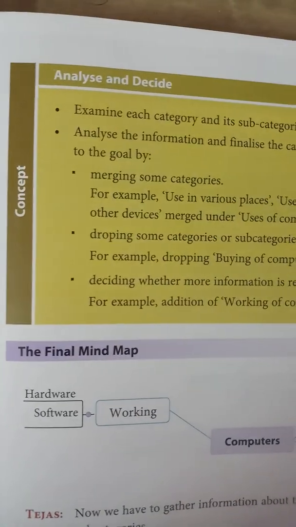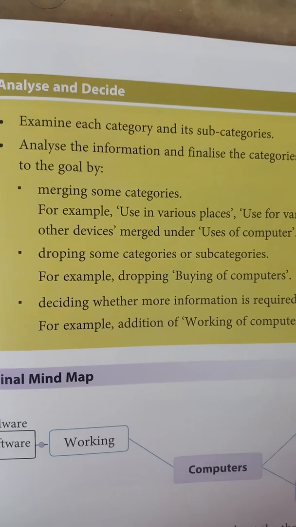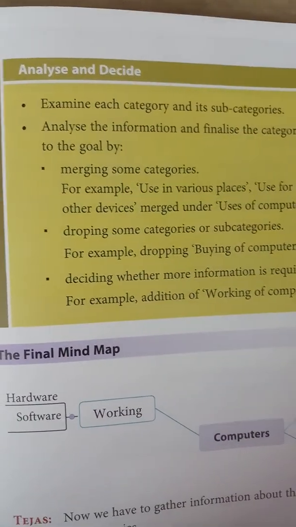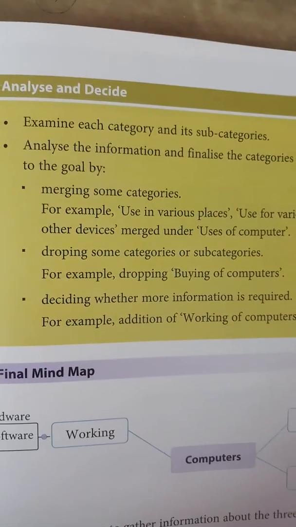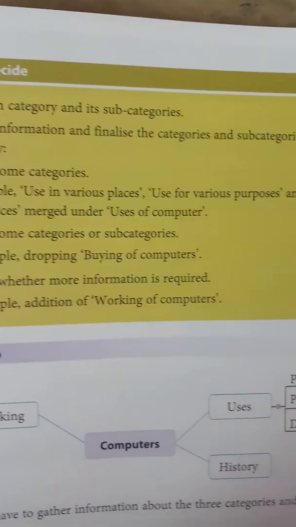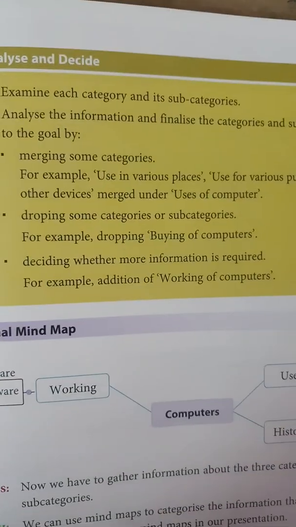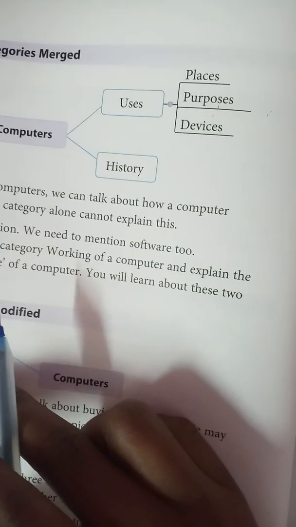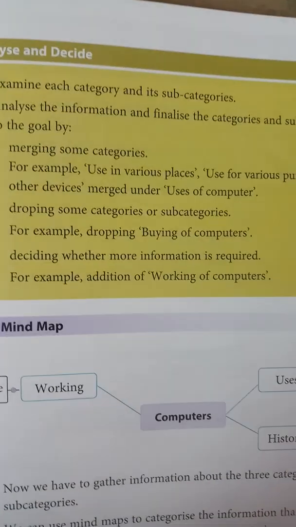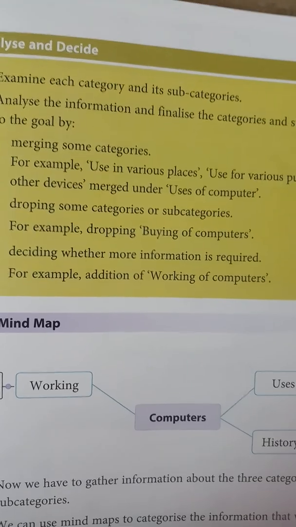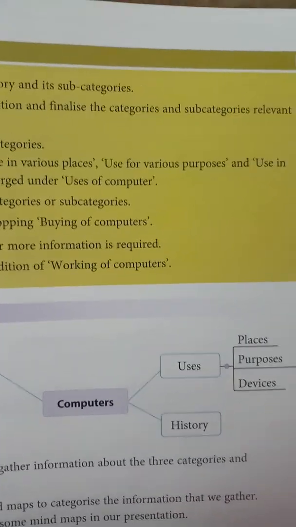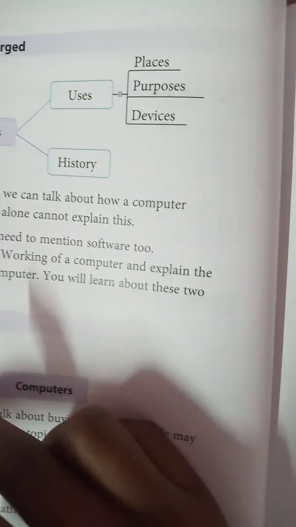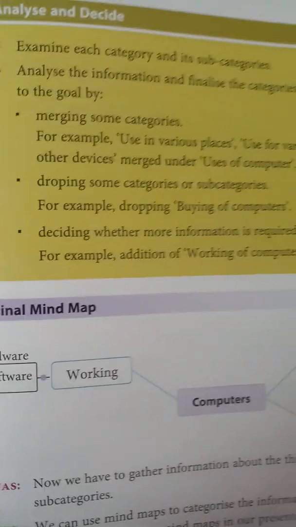Analyze and decide. Examine each category and its subcategories. So in the last step we need to examine the categories. Analyze the information and finalize the categories and subcategories relevant to the goal by merging some categories. We have done the users. We have merged the three topics. For example, use in various places, use for various purposes, and use in other devices merged into the uses of a computer in a single topic.